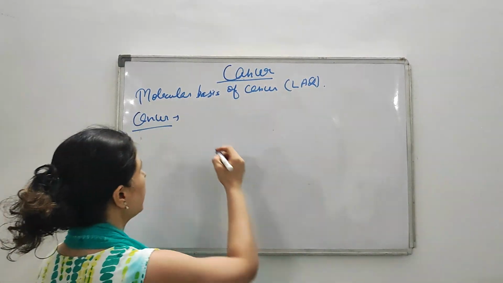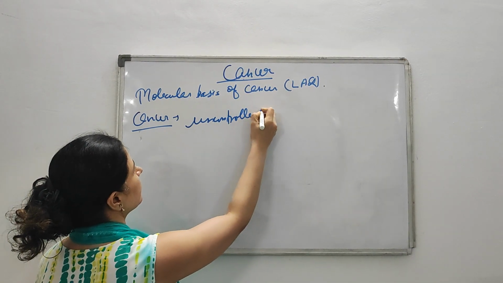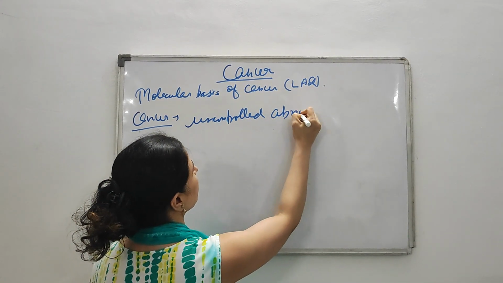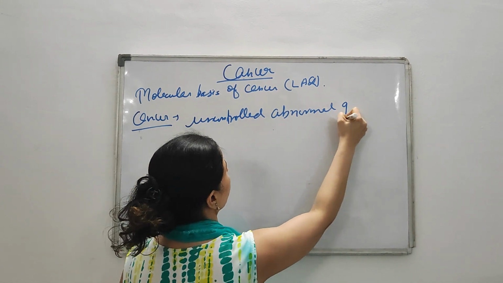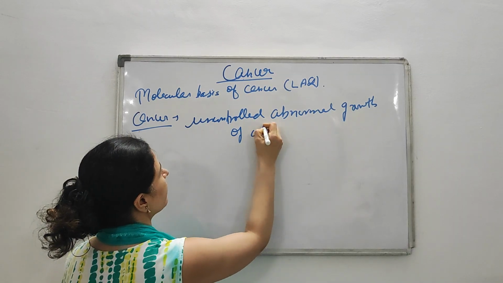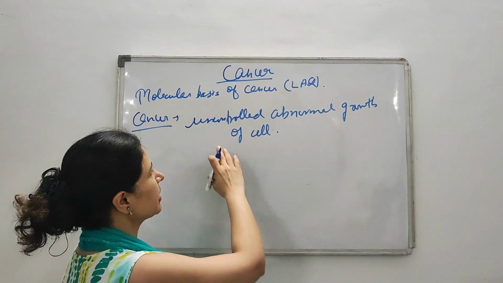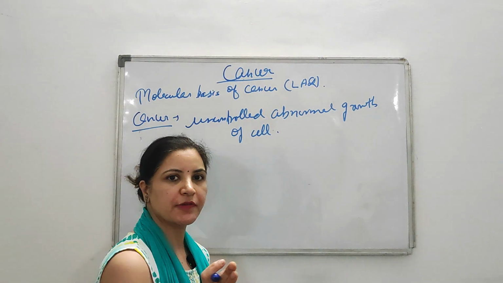Cancer is nothing but an uncontrolled, abnormal growth of cell. Okay. So how will you define cancer? Cancer is nothing but an uncontrolled abnormal growth of cell.